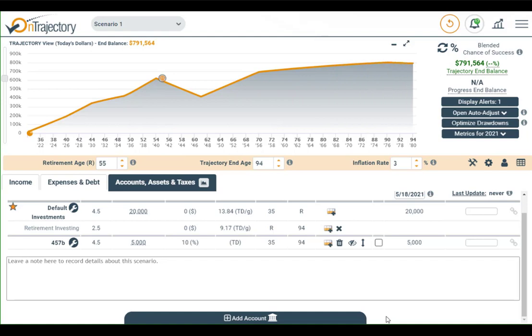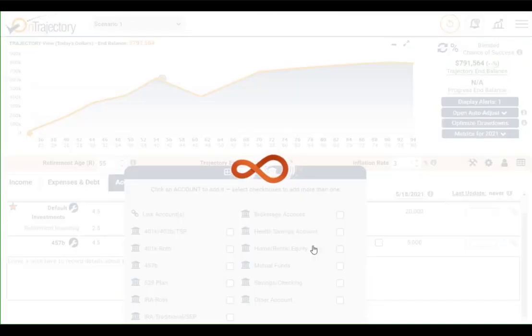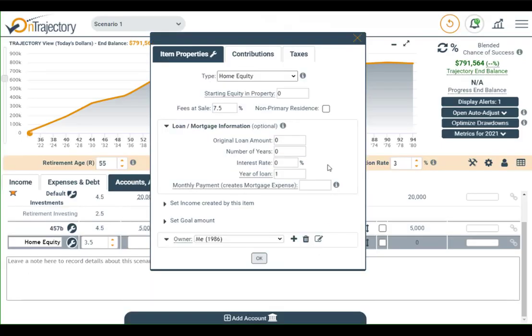Obviously, if you have other kinds of accounts, you'll want to add them as well. As you can see, we have many for you to choose from. An item that I expect a lot of folks probably have is a home, or maybe even a rental property. Let's go through adding one of those. Select Home, Rental Equity, and now we have to fill out a few details, particularly if you have a mortgage, which of course most of us do. First, we enter starting equity.